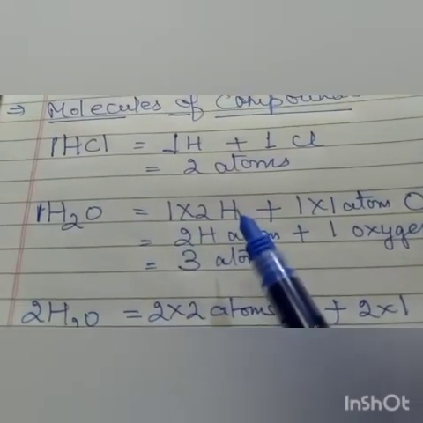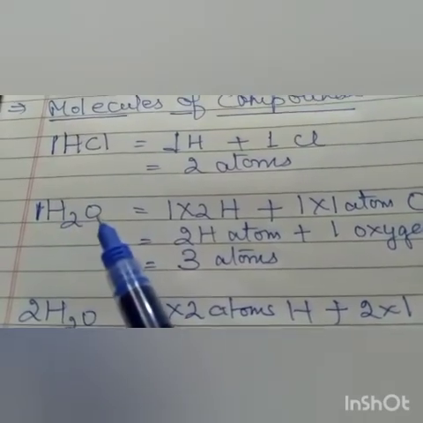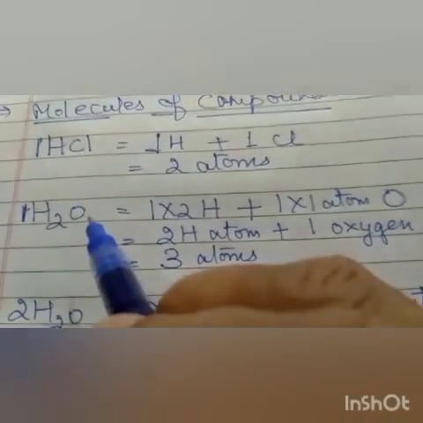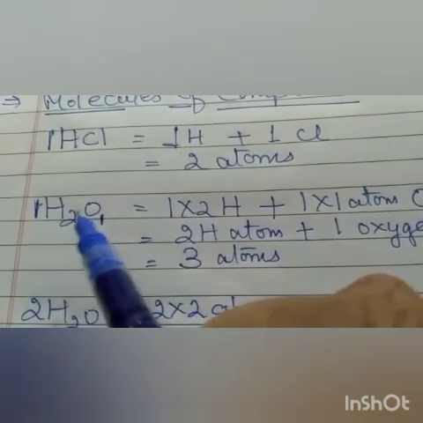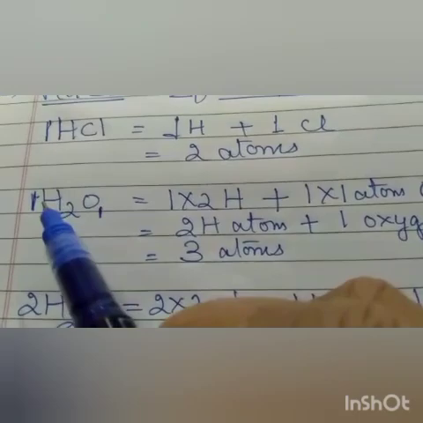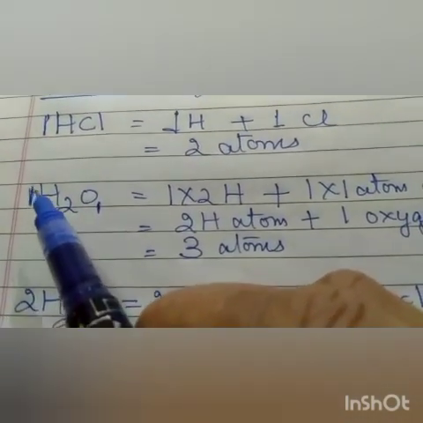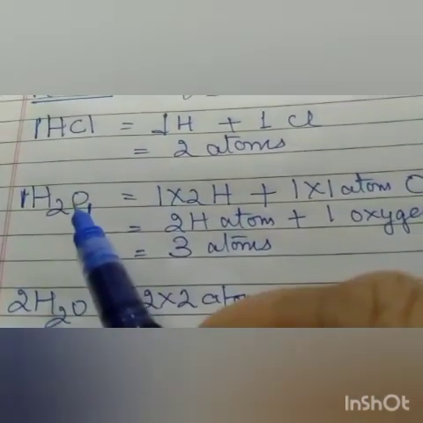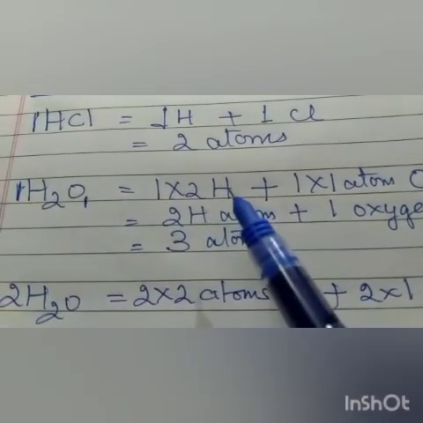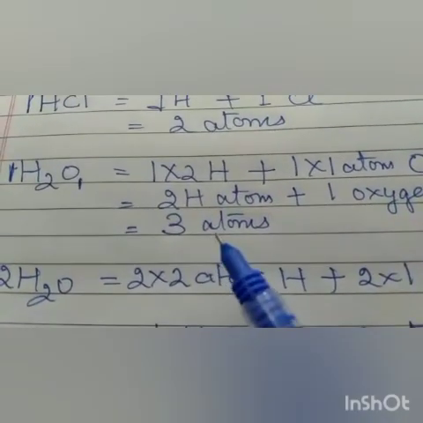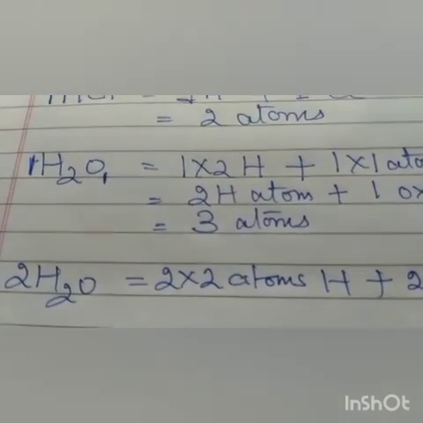In 1 molecule of water, oxygen is how much? 1 into 1. Because if nothing is written, we consider it as 1. So in 1 molecule of water, how many hydrogen atoms are there? 1 into 2, because these are 2 hydrogen atoms and this is 1 molecule. So it is 1 into 2 hydrogen and oxygen is 1 into 1. So total is 2 hydrogen atoms plus 1 oxygen atom, which gives us 3 atoms. So in 1 molecule of water there are 3 atoms.